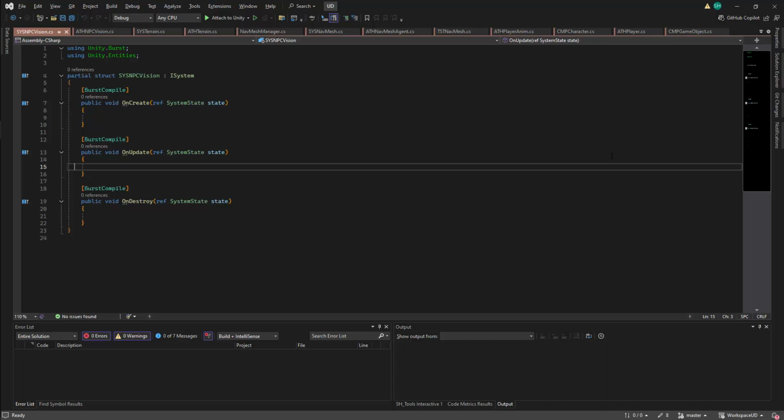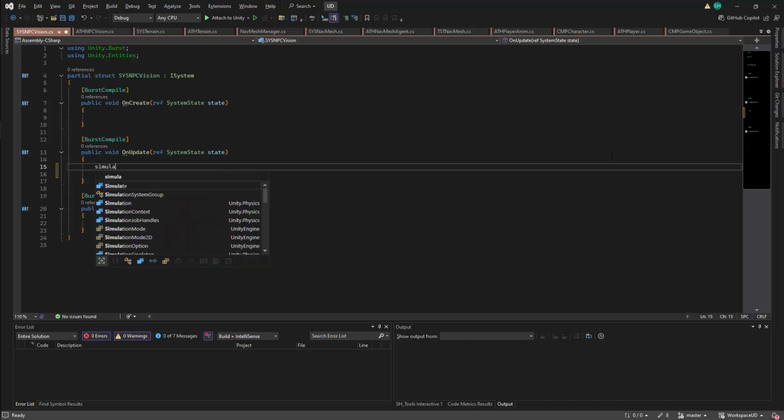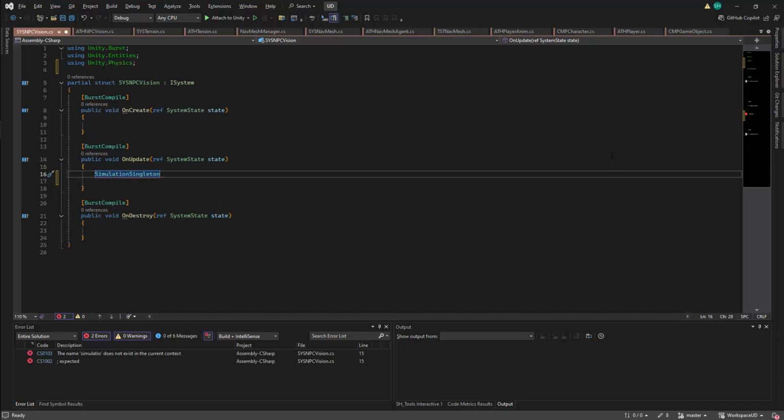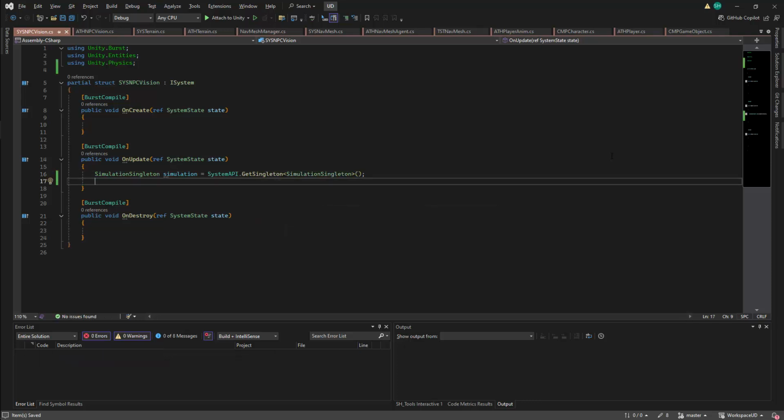We'll work within the onUpdate method, and here I'm going to get a reference to my simulation. The simulation is a global value which is referenced in the type SimulationSingleton. I'll store this in the variable simulation. I'll get this with SystemAPI.GetSingleton, and we'll look for SimulationSingleton. I'll then need to give this entity a dependency, and I'll do this with state.Dependency.